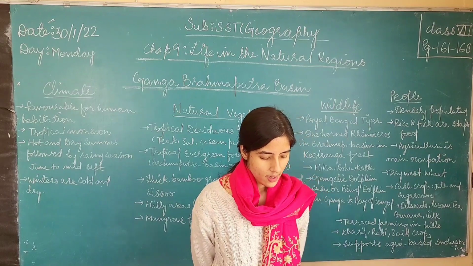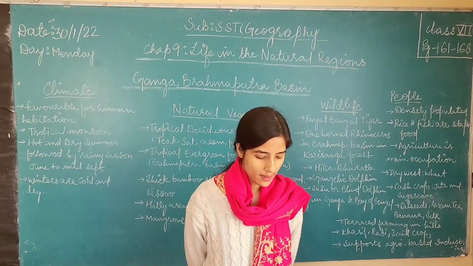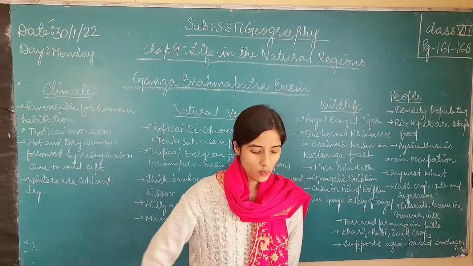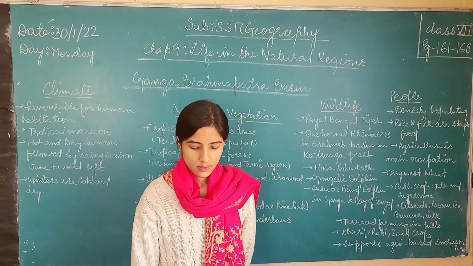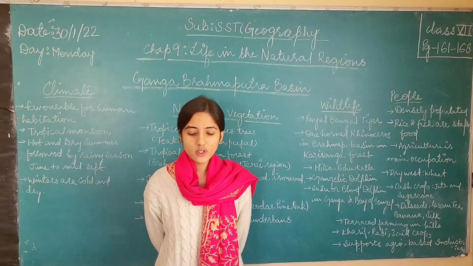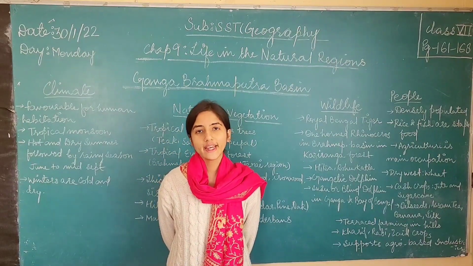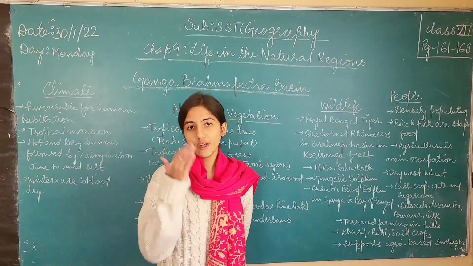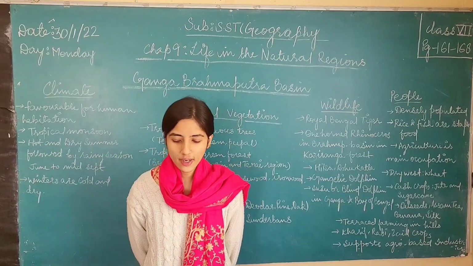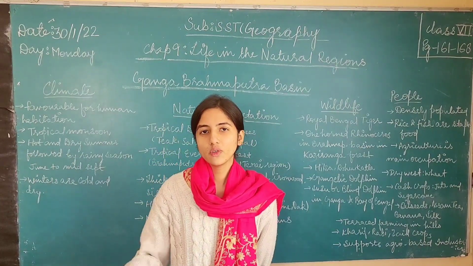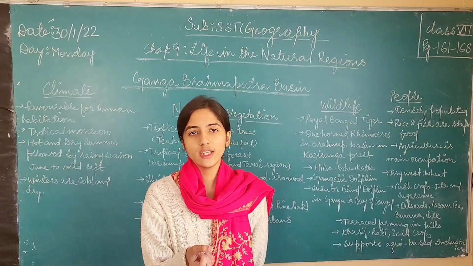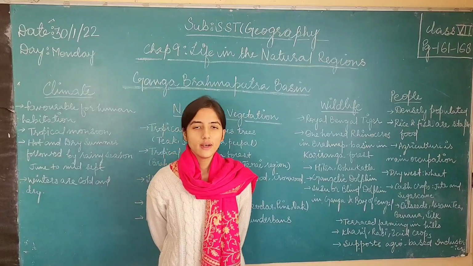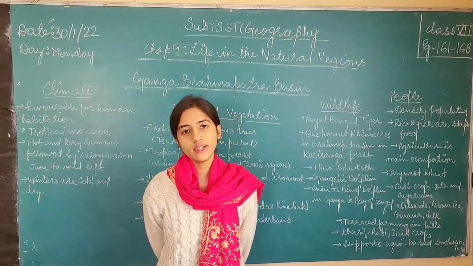Then this region also has coarse soil. The Himalayas deposit coarse soil. What is coarse soil? Coarse grained soil has grains of a size that can generally be seen with the naked eye. So if the soil has grains that you can easily see directly with your eyes, then it is called coarse grained soil. Although you may need a magnifying glass to see some of the very fine grains, you can still see them with the naked eye and with the help of a magnifying glass.